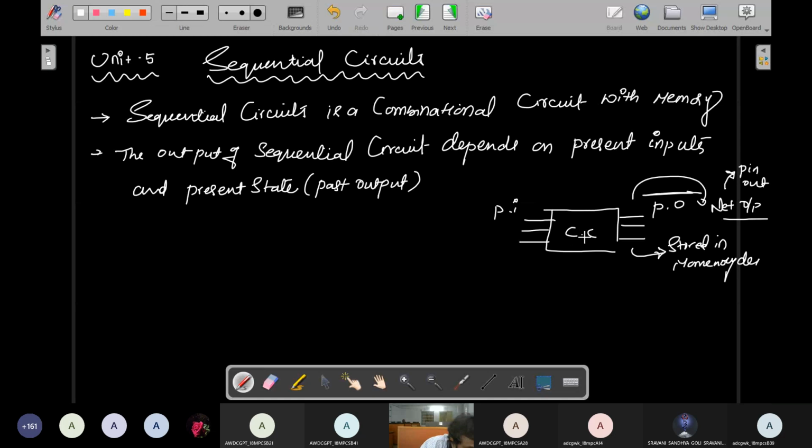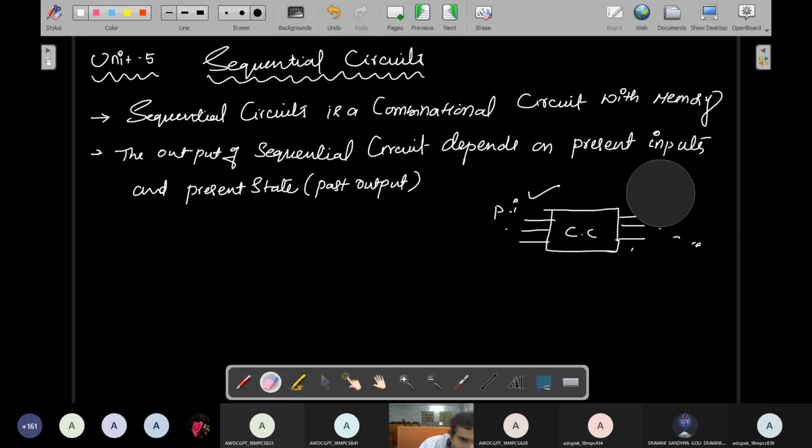Understand what I'm saying: this is the final output. The output of a sequential circuit depends upon the present inputs as well as the past outputs. A combinational circuit's present output depends only upon the present input. But in the case of sequential circuits, once again I tell you, I'll erase all these things, so you can simply understand what I'm saying.